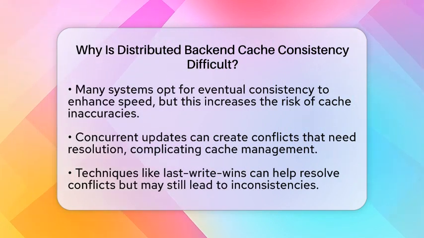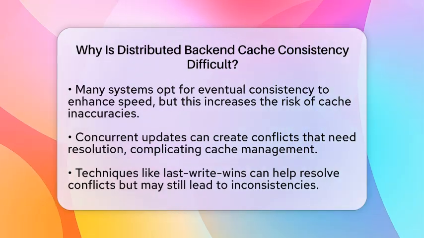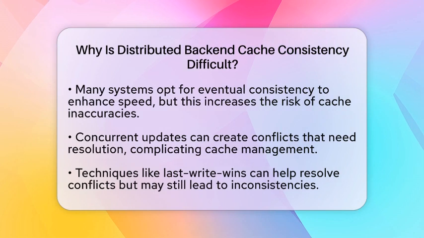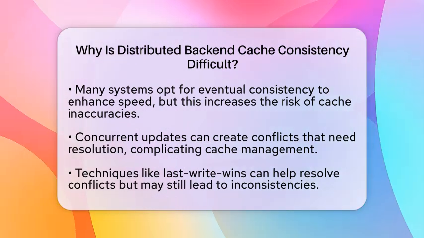Concurrent updates can add to the confusion. When multiple updates happen at the same time, distributed caches need to resolve conflicts. Techniques like last write wins can help, but they also add complexity and might still lead to temporary inconsistencies.